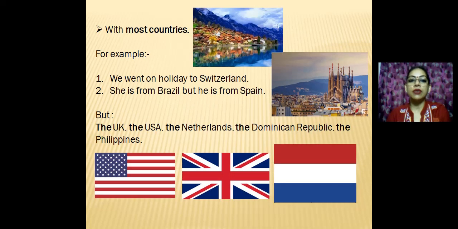The next rule is, with most countries we never use any article because they are proper nouns, so we need not use any article with the names of countries. We went on holiday to Switzerland. She is from Brazil but he is from Spain. But in the case of the UK, the USA and the Netherlands, as we have already learnt in the previous session on the definite article "the", we use "the" with them because these are specific names of countries which are used with the definite article.